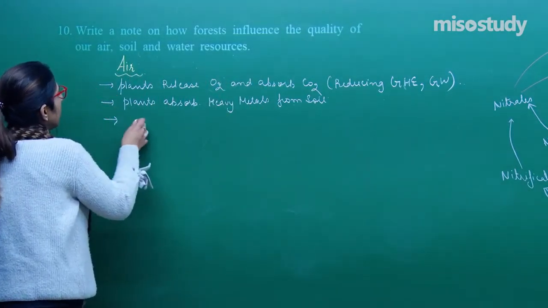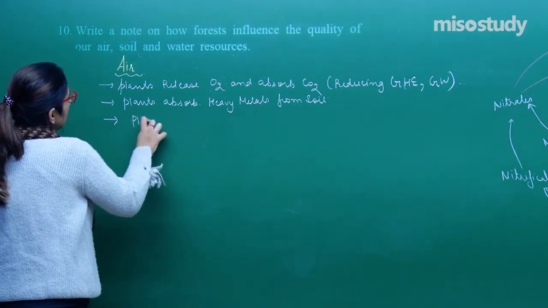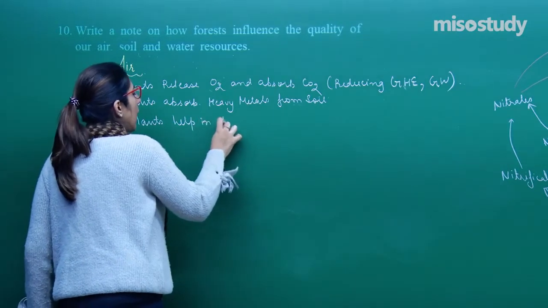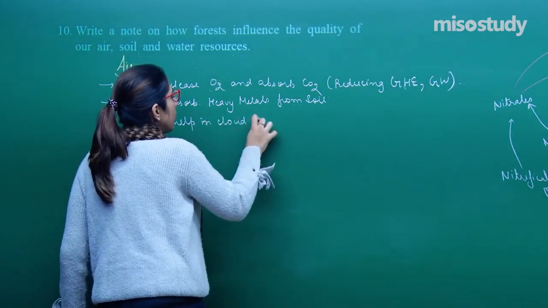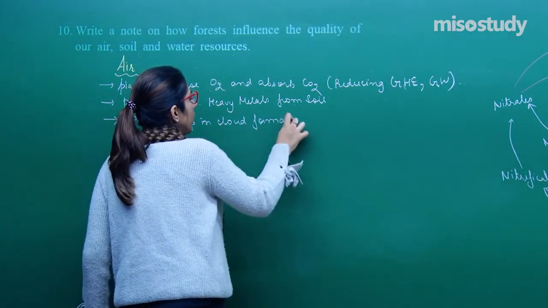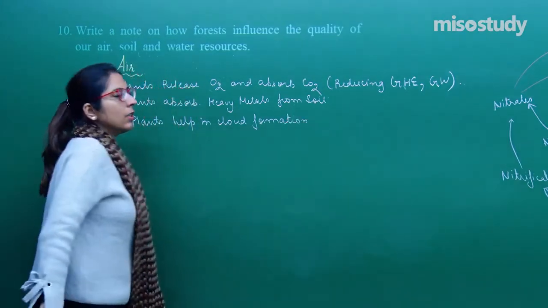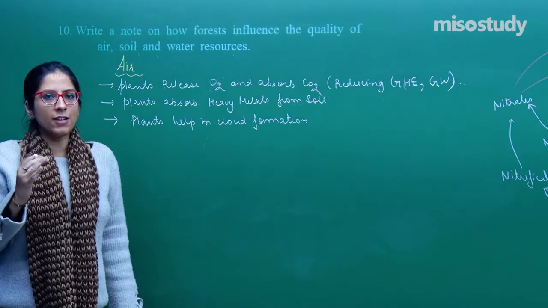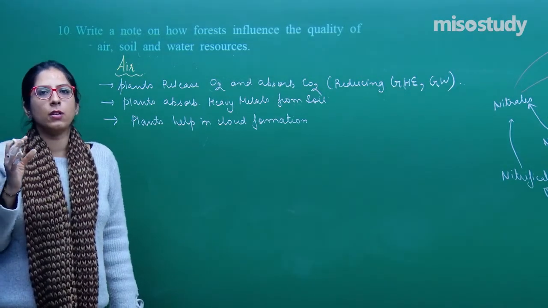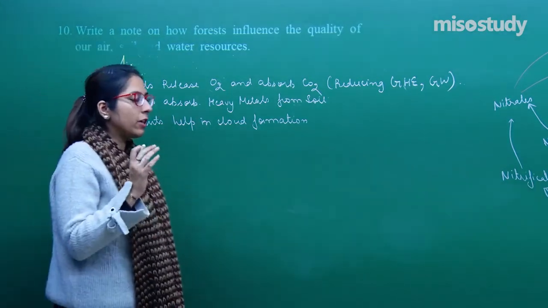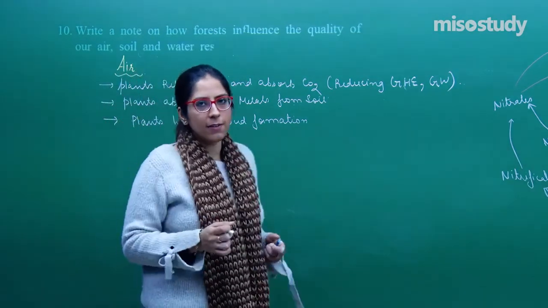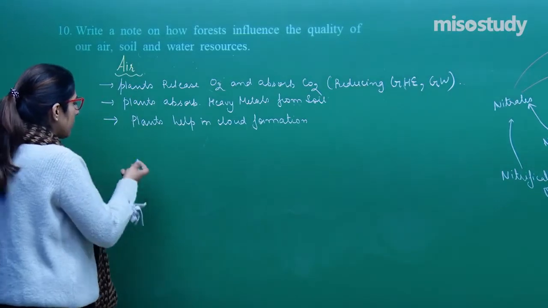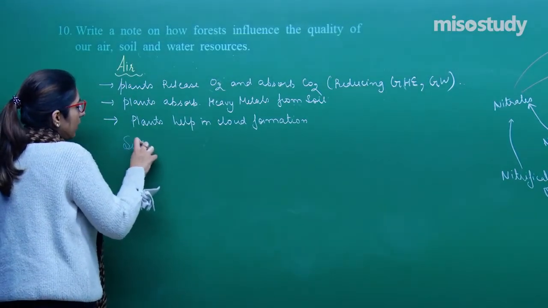Other than that, plants help in cloud formation. How do they help in cloud formation? Because whenever transpiration happens, droplets of water are released into the atmosphere, which condense and form clouds. So this is in case of the air. Similarly, in case of the soil, hope you can explain that.